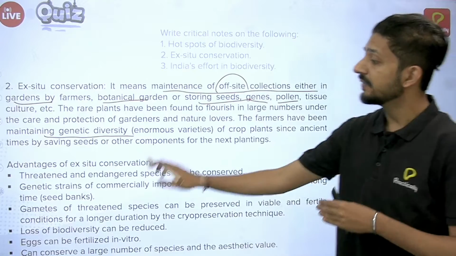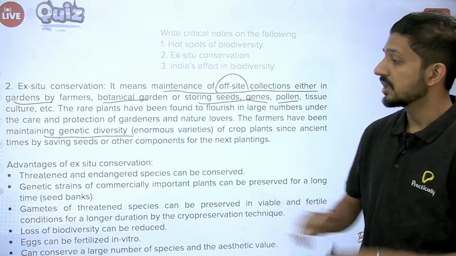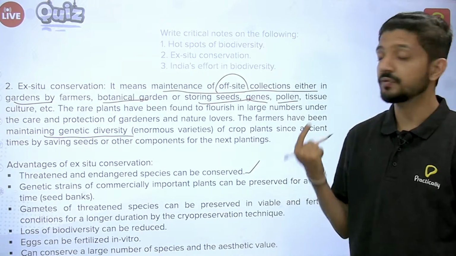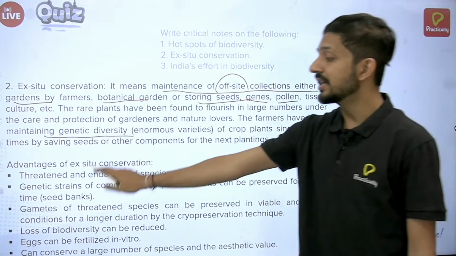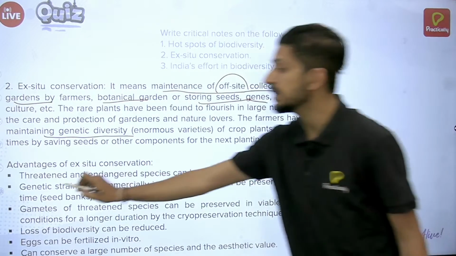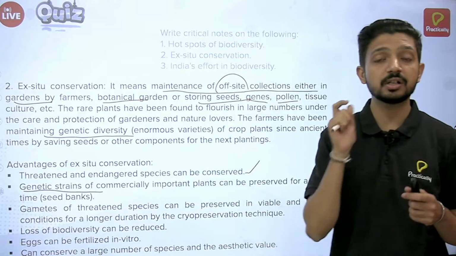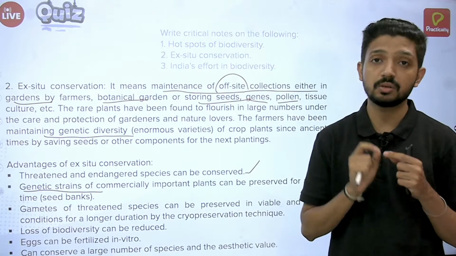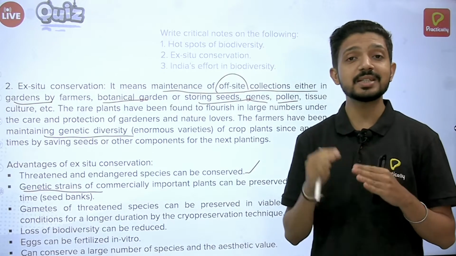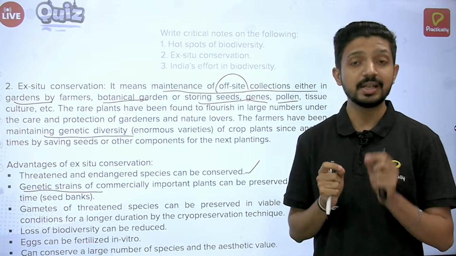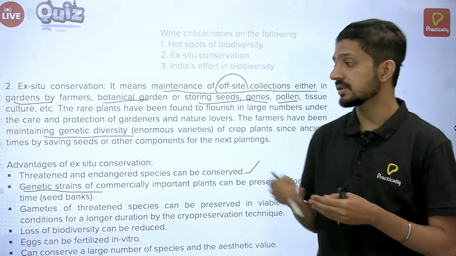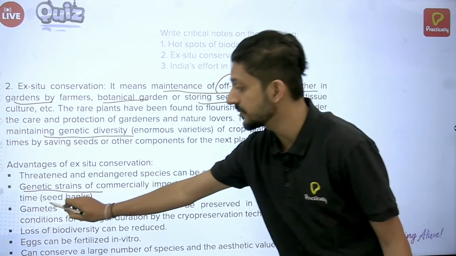And advantages of ex situ conservation, what are those? So threatened and endangered species can be conserved. This is a very important point for this ex situ conservation. Genetic strains of commercially important plants can be preserved, because in ex situ conservation we can actually conserve the genetic data of that particular organism, and in this way we can conserve the information. And suppose if the species gets extinct at any particular point, then we can use that genetic information to again revive the plant. Okay, so this is why it is very useful, seed banks especially.